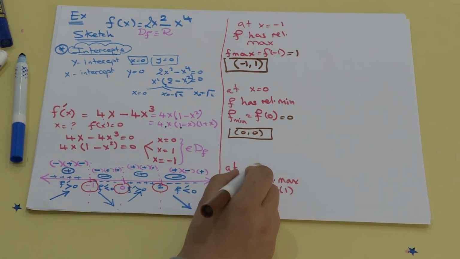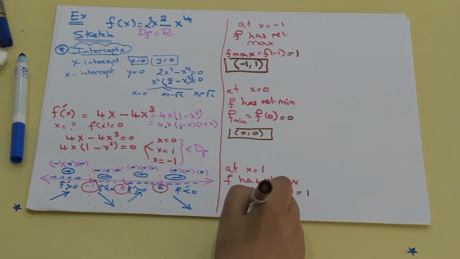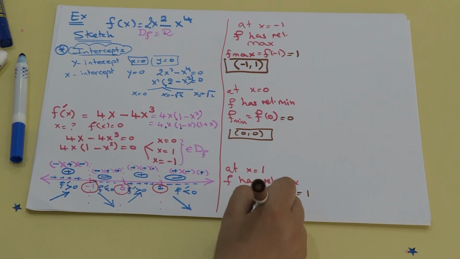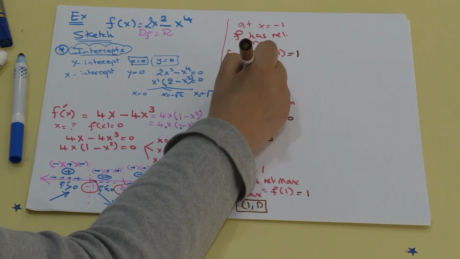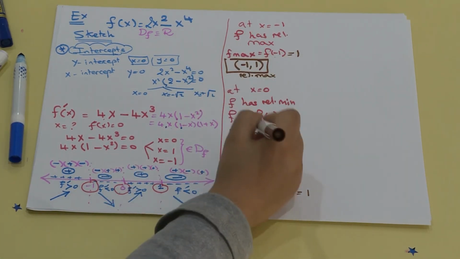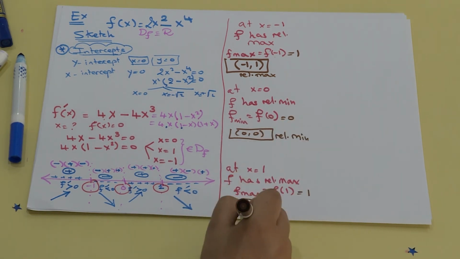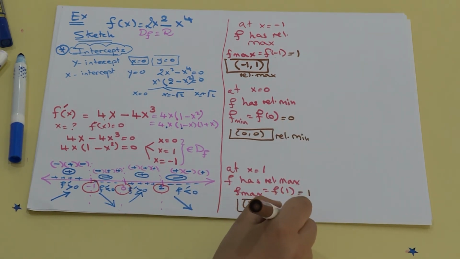And then we take the 1 again to the original function and substitute, we will get 1. So we have the point 1 and 1 to be a relative maximum here. Here I write relative minimum and here relative maximum.